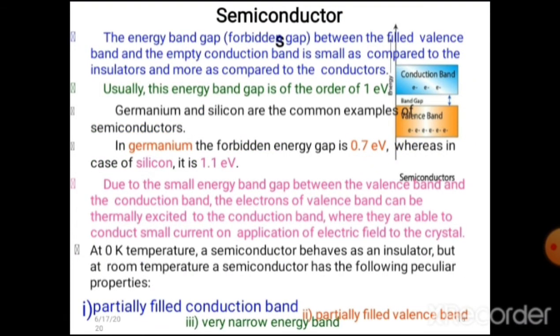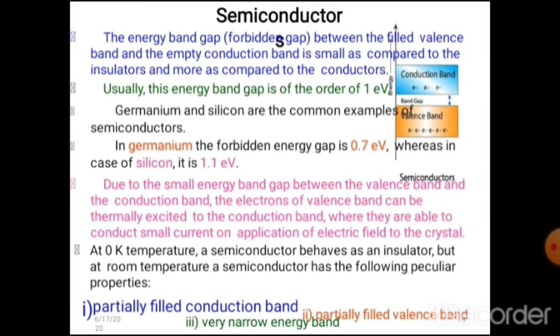Semiconductor. What is a semiconductor? Usually, we know that germanium or silicon is a semiconductor. The energy gap between the filled valence band and the empty conduction band is small as compared to insulators and more as compared to conductors. Germanium and silicon are the common examples of semiconductors.